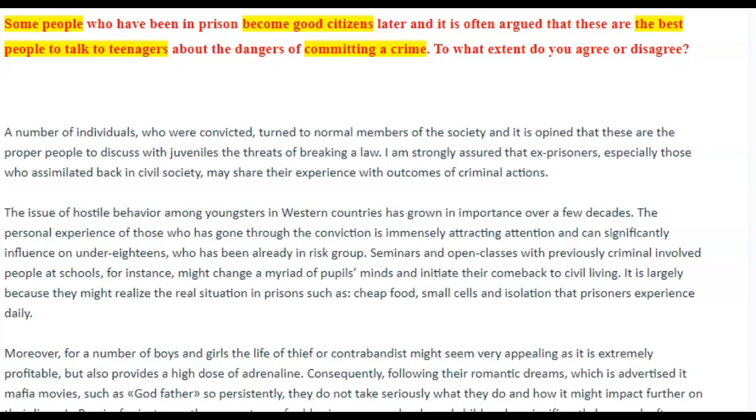Part of it is vocabulary. In the first sentence, I can tell you for sure that part of it is vocabulary, part of it is grammar. In the second sentence, I can tell you for sure it's vocabulary and also task achievement. Okay, so why don't we go over it again and I'll tell you exactly what I mean.